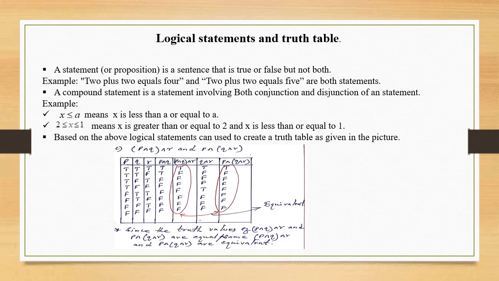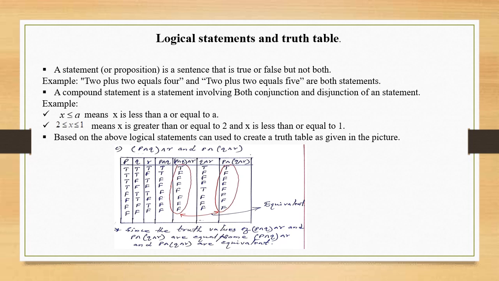For example, here P, Q, and R are three statements of a logic, and based on that, the truth table for P and Q is given. Likewise, P and Q and R is also given, then Q and R, then P and (Q and R). For this statement, a certain equivalence relation is proved, and this is how logical statements are used to create a truth table and also to prove an equivalence.